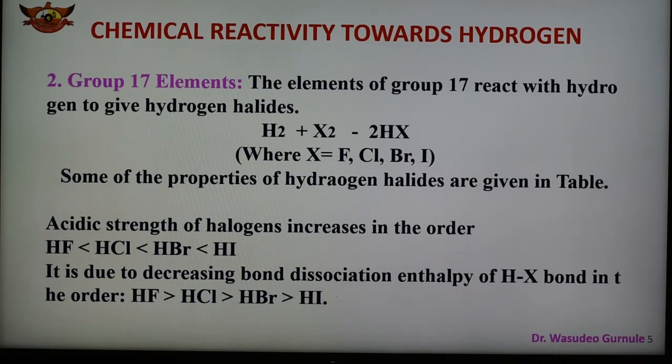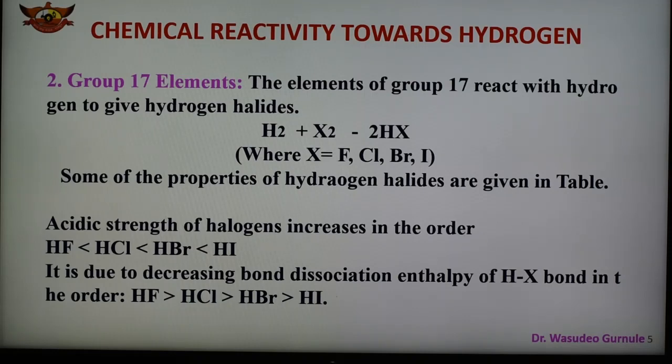The reducing character increases moving from H2S to H2Te. This is due to the increase in the size of the central atom, due to which the strength of the metal-hydrogen bond and also the stability decreases down the group. So these are some properties.